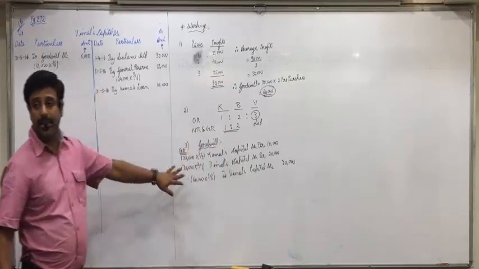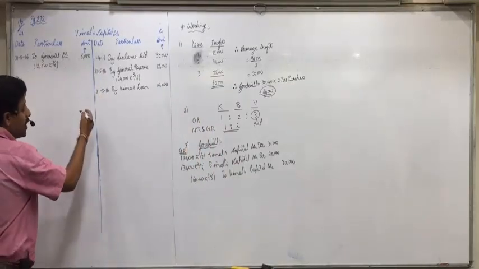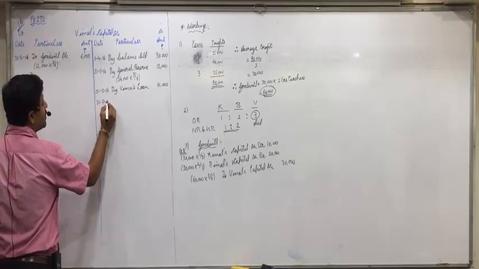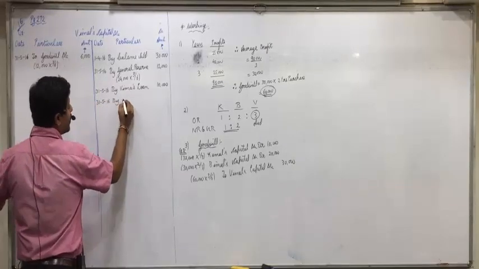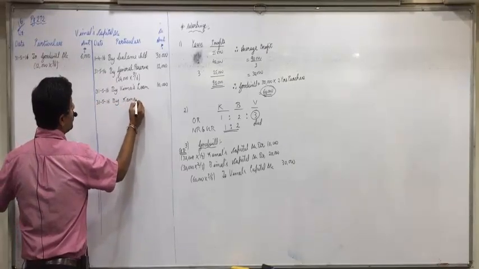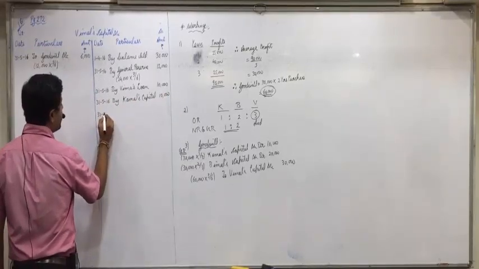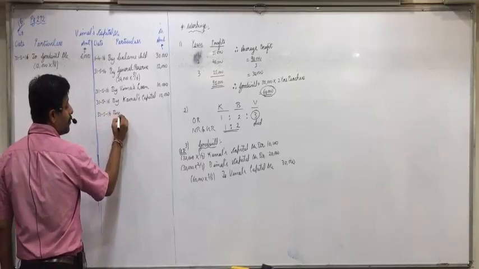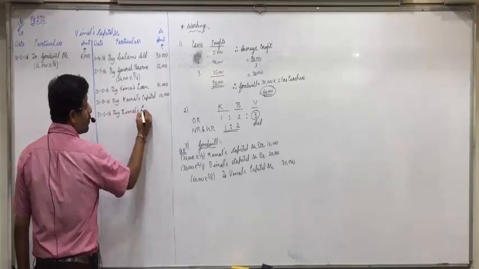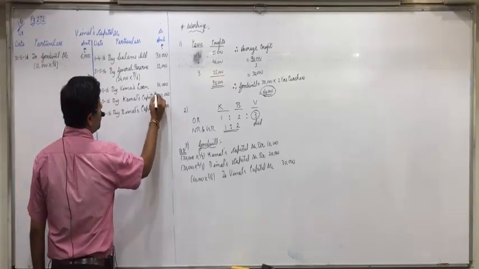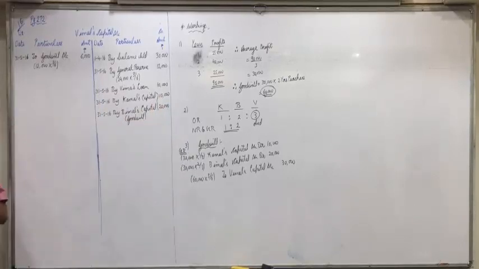Who all could get this right? So credit side, 31/5/16 by Kamal's capital account 10,000 and same date by Vimal's capital account 20,000, in bracket goodwill. Did you understand this?